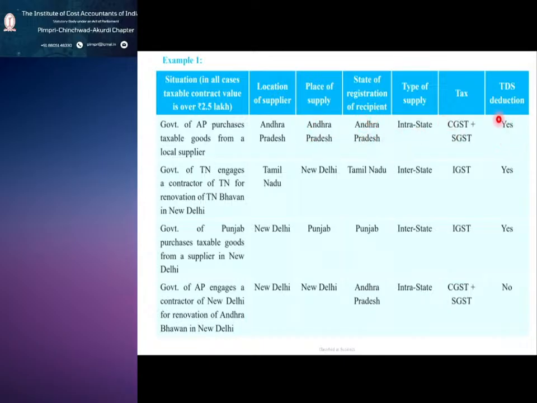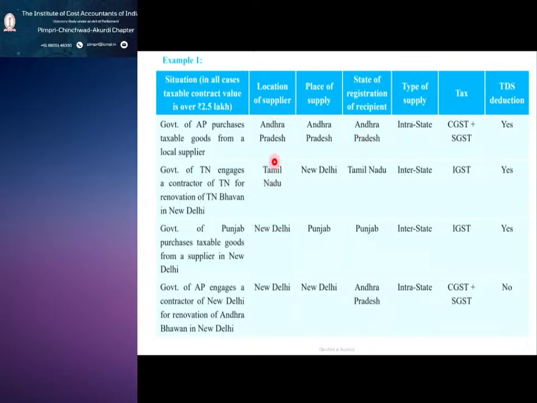So TDS deduction is applicable. Next one, government of Tamil Nadu engages a contractor of Tamil Nadu for renovation of Tamil Nadu Bhavan, which is in New Delhi. So the location of supplier, New Delhi.